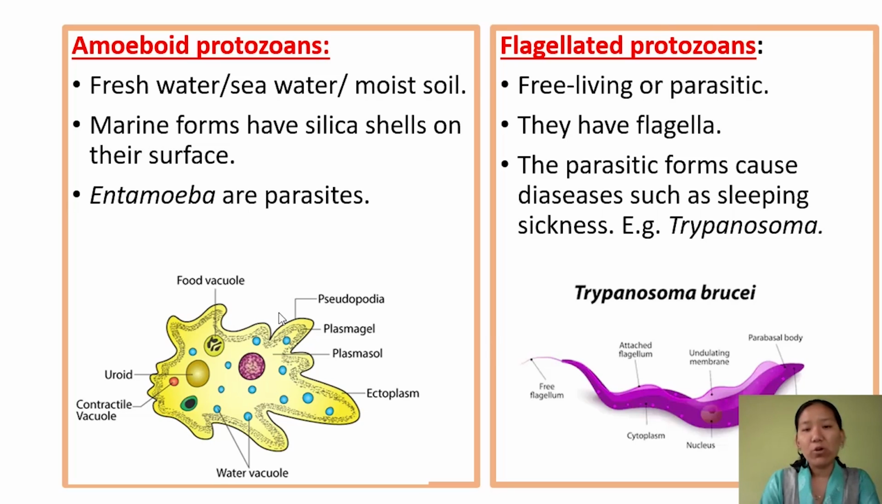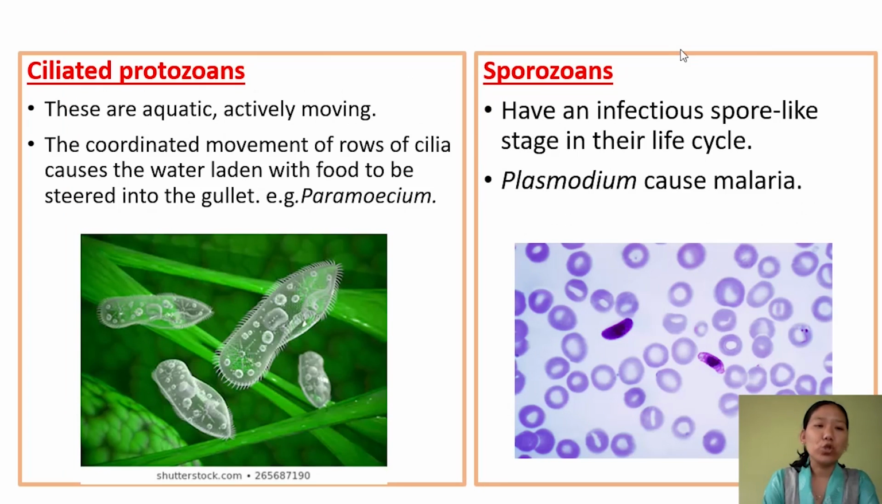Now the next group of protozoan are flagellated protozoan. The name itself suggests they have flagella. They can be free living or parasitic. An example is Trypanosoma. This Trypanosoma is a parasite in humans causing sleeping sickness. Ciliated protozoan, cilia: these are the fine hair-like structures present on this organism. The example is Paramecium, and these Paramecium are very actively moving and they are aquatic. The beating of the cilia helps in their locomotion as well as taking in of food from the surroundings. There is a mouth gullet, through which the food is collected from the surroundings.